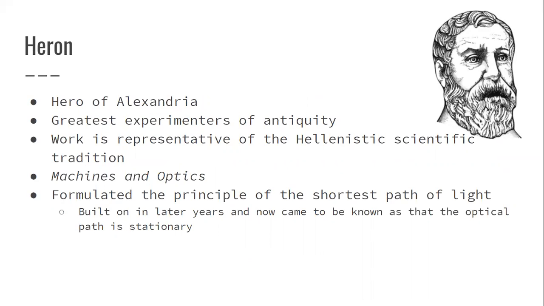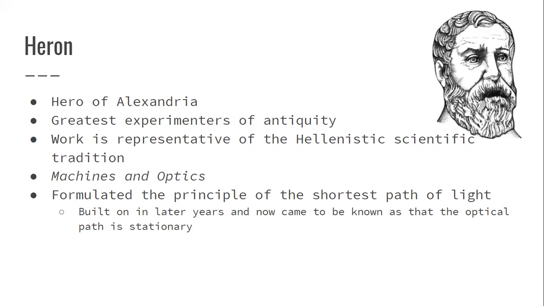He was actually also called a hero of Alexandria, but he was often considered the greatest experimenter of antiquity, and his work is representative of the Hellenistic scientific tradition. He came after Euclid, but he did a lot of work in optics, and he has his book Machines and Optics.